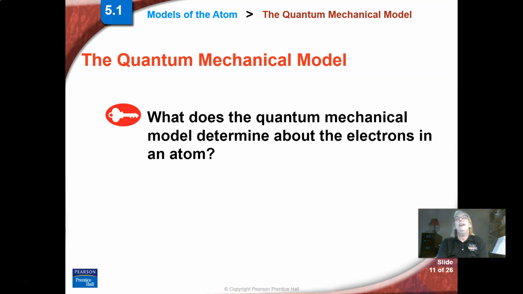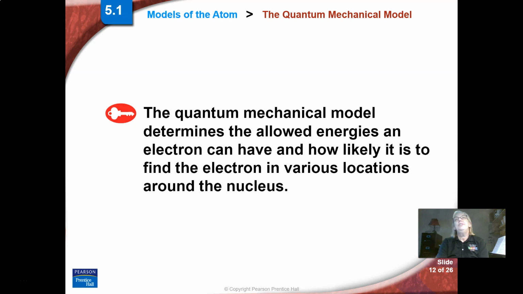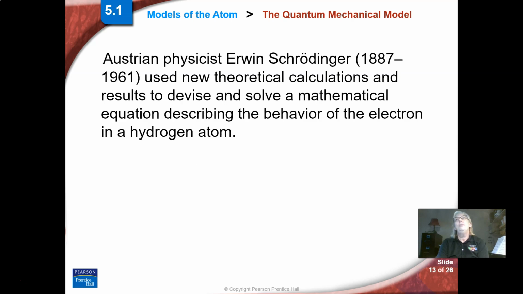So how does that help? Let's talk about the quantum mechanical model. It shows the allowed energies the electrons can have and how likely they are to be found in various locations. And so this is the math model, so it's hard. We can't show you the math of it because it's complex, but overall we found that in a particular probability shape, a three-dimensional shape, by using these calculations.